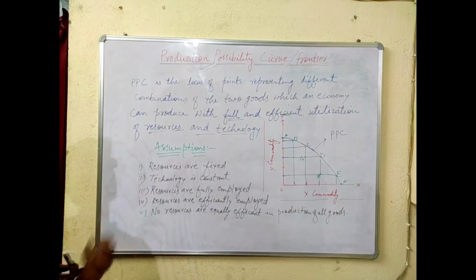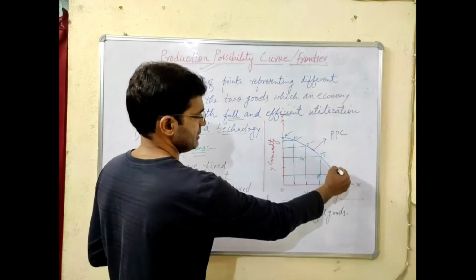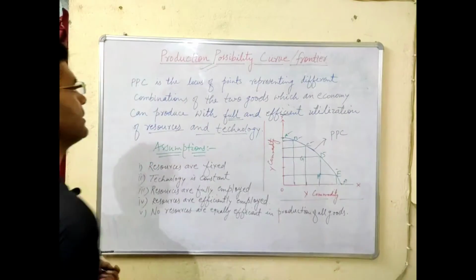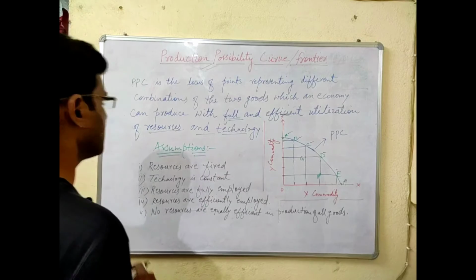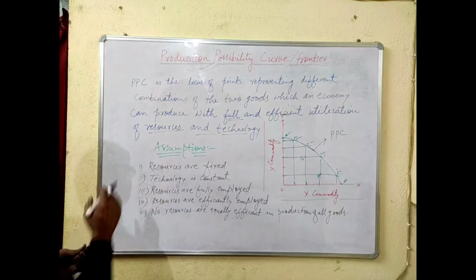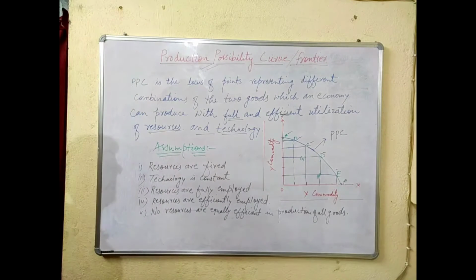So it basically represents the various combinations A, B, C, D, E, F, which an economy can produce with full and efficient utilization of resources and technology.